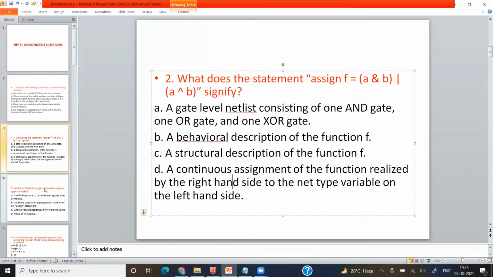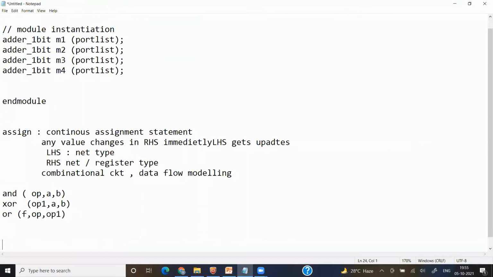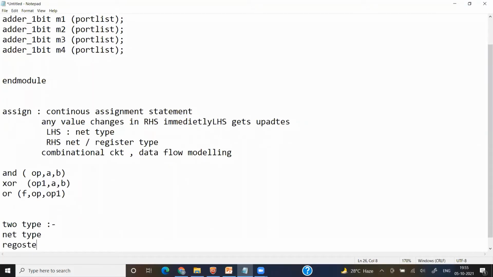Next we'll move to the third question. Which of the following is not true for register type variables? There are normally two types of data type or variable: one is net type, another is register type.